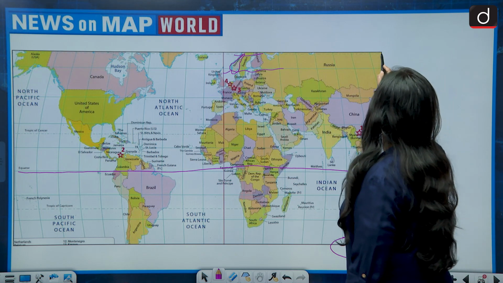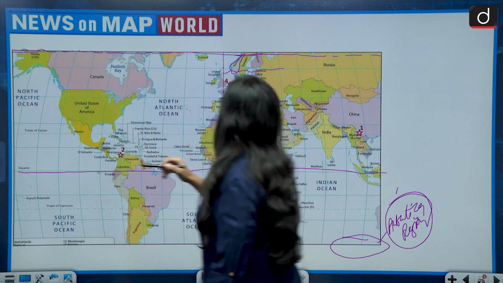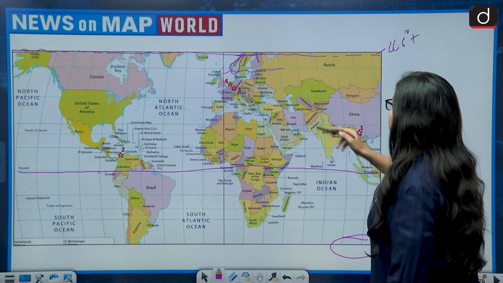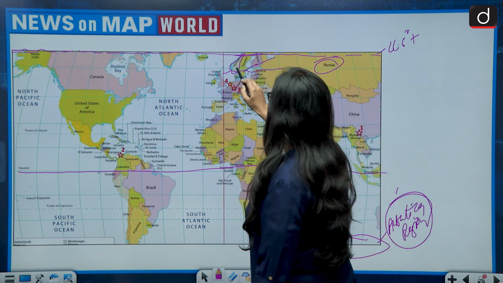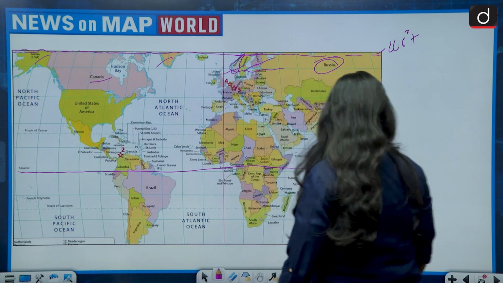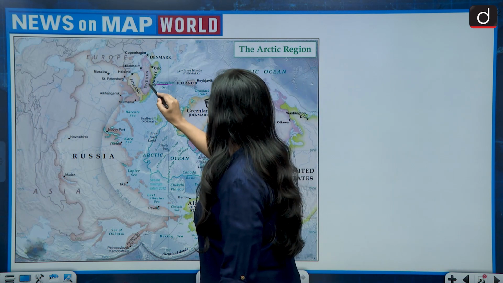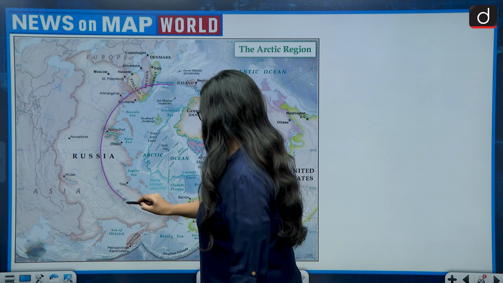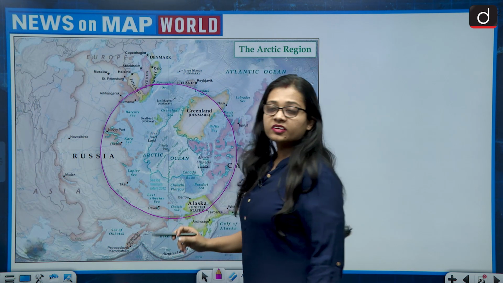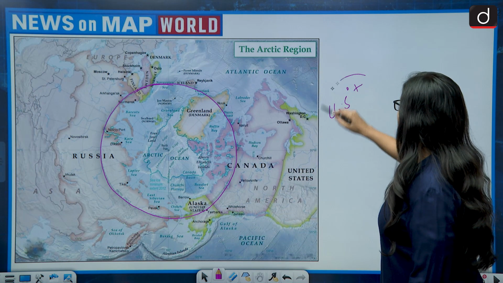For example, this is the line of the Arctic Circle, that is 66.5 degrees and above, and the countries are Russia, Finland, Sweden, Norway, Greenland, Canada, Alaska, US. I will show you one more map. Okay, look at this map. This is the Arctic Circle, which is 66.5 and above.